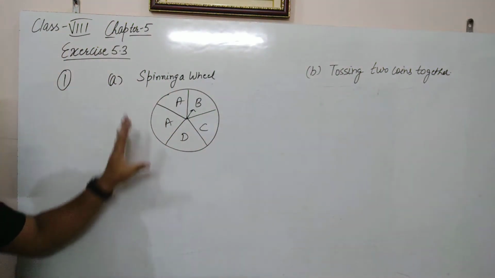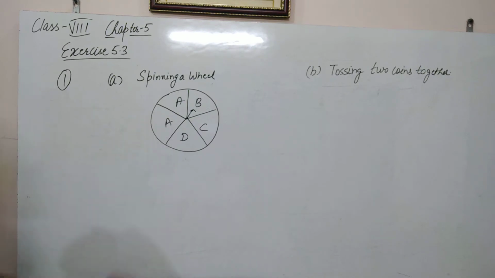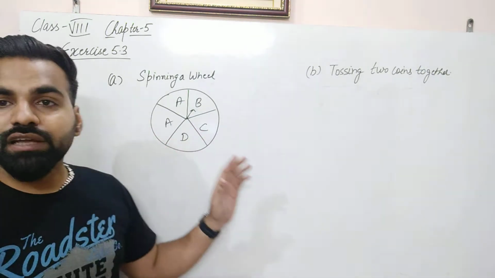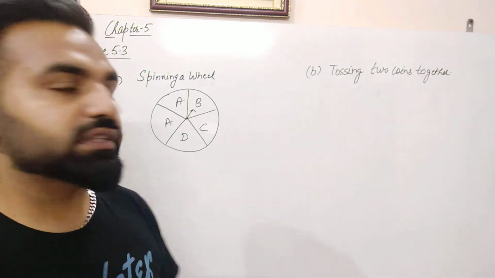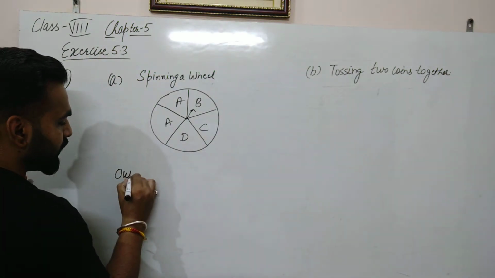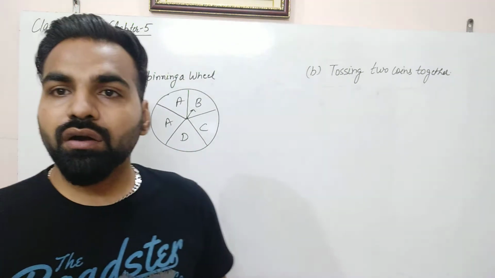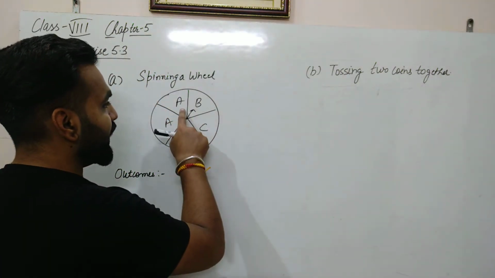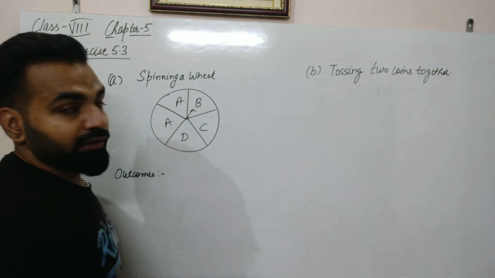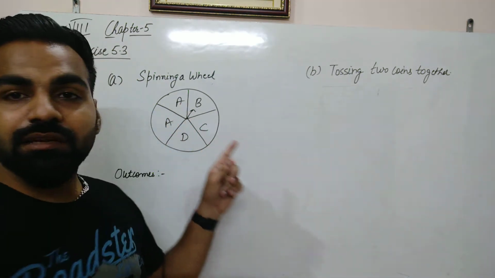Clear? So spinning a wheel, let us see the first part here. We have to list the outcomes. What are the outcomes here? There are in total 4 types of outcomes we can see: A, B, C, and D. We can see that A is repeating twice.